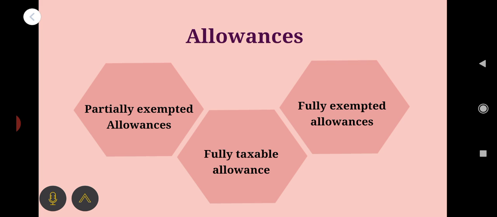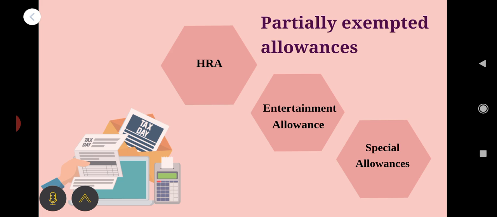First one, partially exempted allowances. The meaning of allowances we have already discussed. Partially exempted allowances are of different types. Some of them are discussed here. First one, HRA. Second one, entertainment allowance. Third one, special allowance. Let us see HRA first.